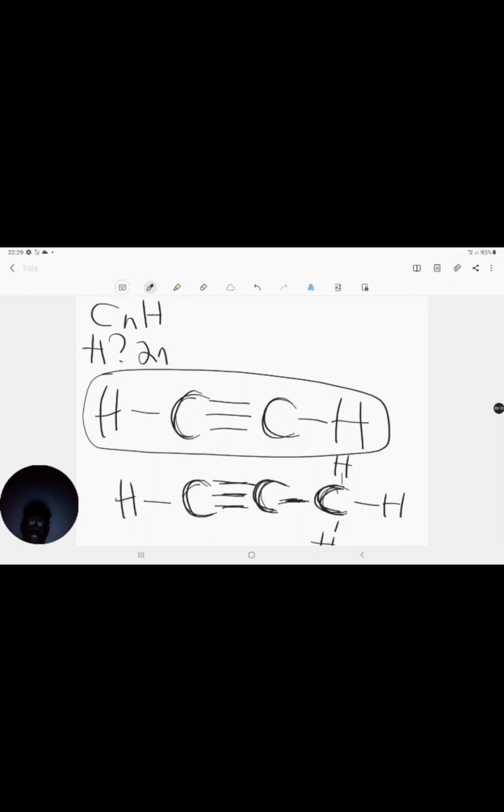And I say, okay, I'm going to get my answer, and I'm going to see how much more I need to add or to subtract in order to get to my hydrogens, right? So firstly, let's count. Let's name this one firstly before we actually come up with a formula, so that we can actually come up with our answer.